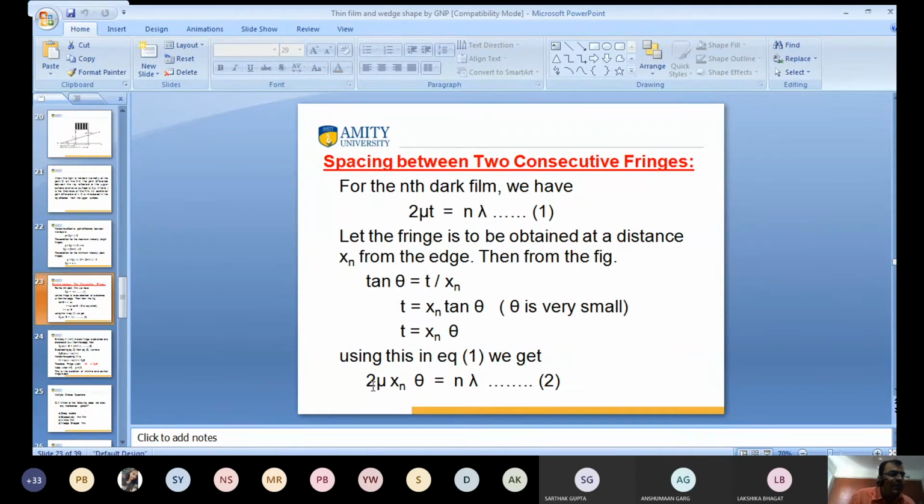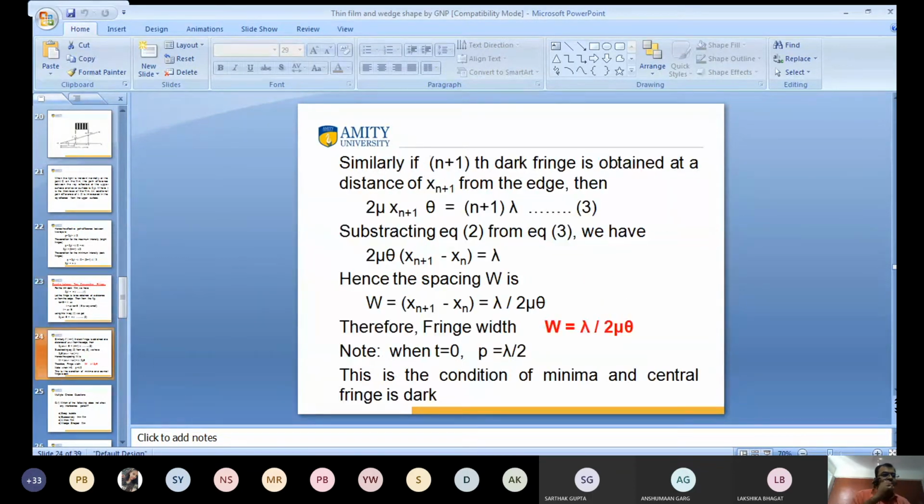So this will be 2 mu x n plus 1 theta is equal to n plus 1 lambda. Clear or not?